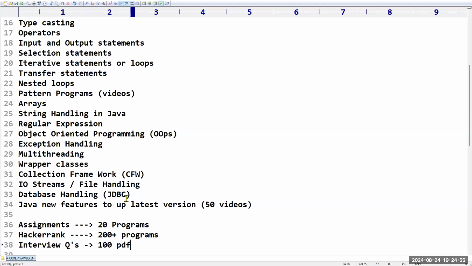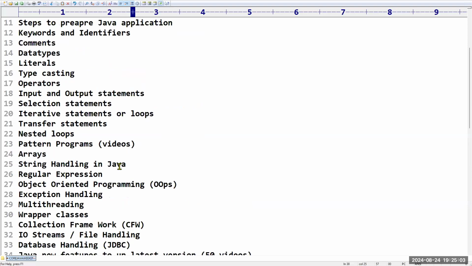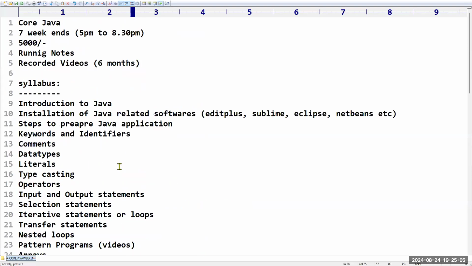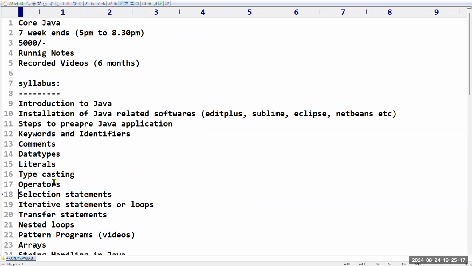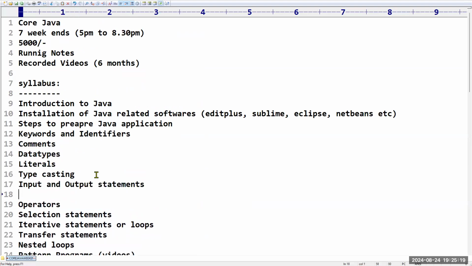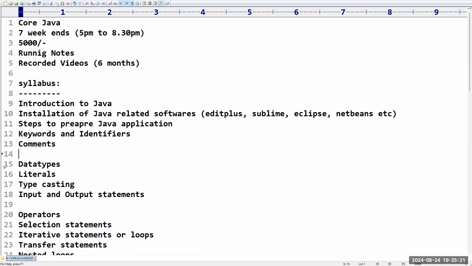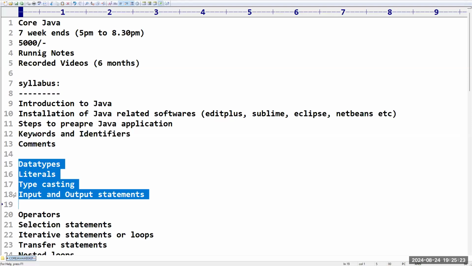Right. So now I want to start with some sample programs. But for our previous batch, which I am taking at 5 o'clock, there are some topics which I already covered. The topic called data types, I already covered for them. And the literals also I covered. Typecasting also I covered. Even input and output statements also I covered for them. These four topics already I have taken for that batch.